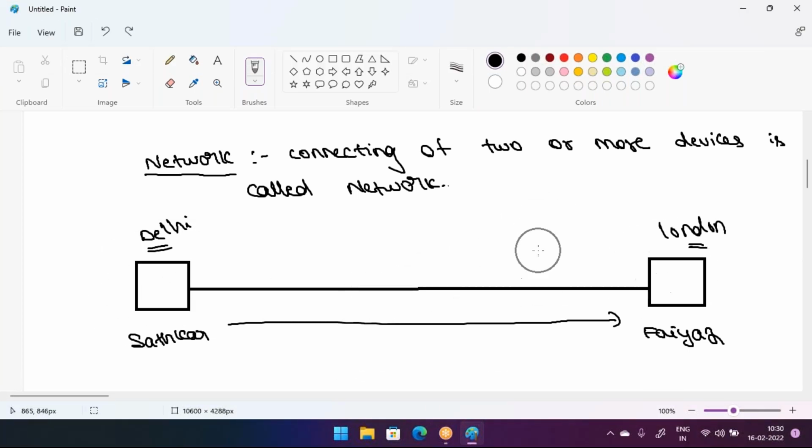In these two computers, we have to configure something. We have to configure some protocols and some IP addresses as well. Then only can these two devices communicate. Otherwise, they cannot communicate. Remember this point. When I connect Satkar's computer and Fayaz's computer through one cable, can they automatically communicate and share resources? No, it is not at all possible.